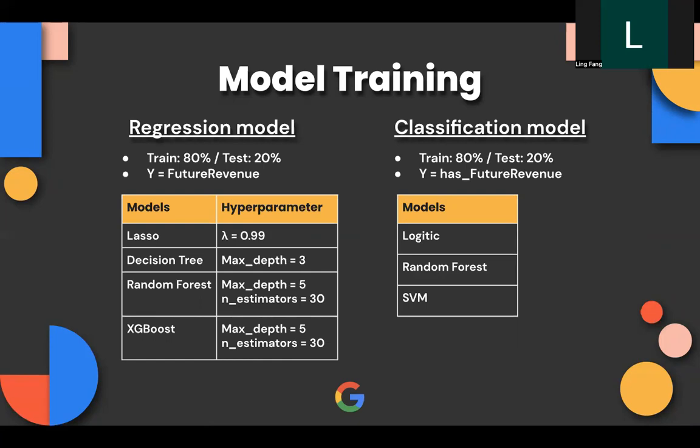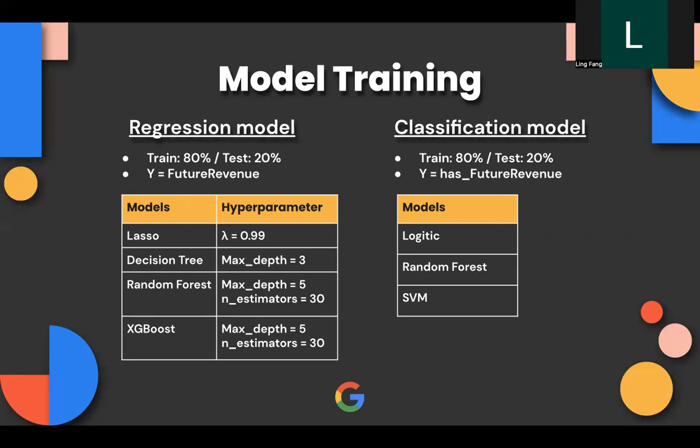We perform 4 regression models. The first one is Lasso regression model. We set the penalty, which is the lambda value, at 0.99 by cross validation. The second one is decision tree regression model. We set hyperparameter max depth at 3.